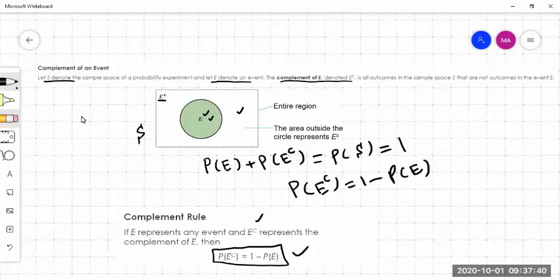Alternatively, we can rewrite this: the probability of E is 1 minus the probability of E complement. So if you are given one, you can find the other from the same equation. We write the first expression when we call it the complement rule: to find the probability of the complement of an event, it equals 1 minus the probability of E. Let me explain this with an example.